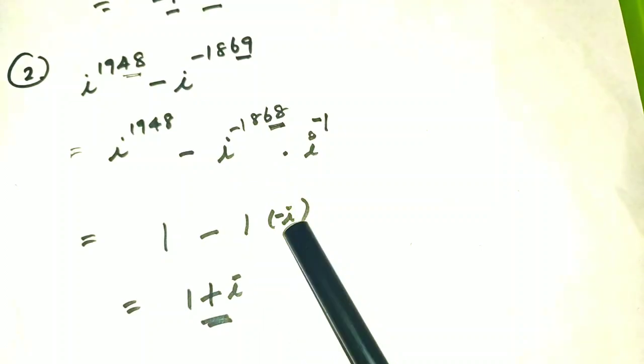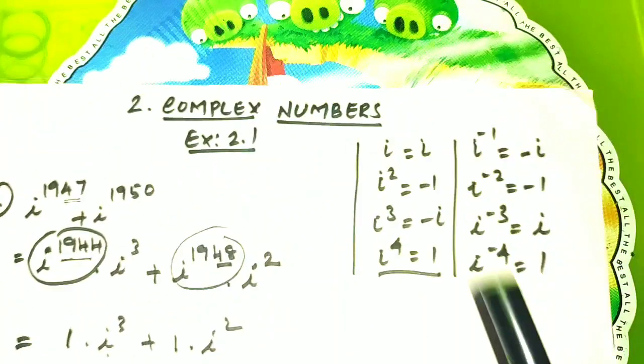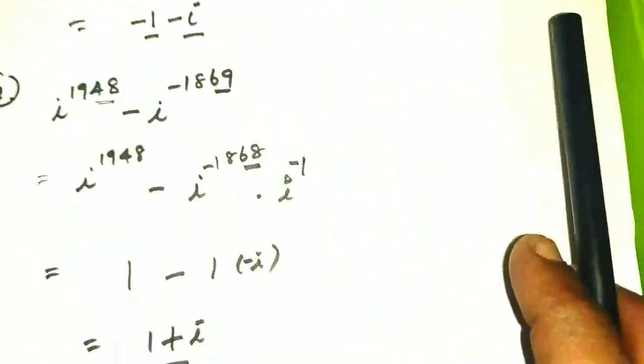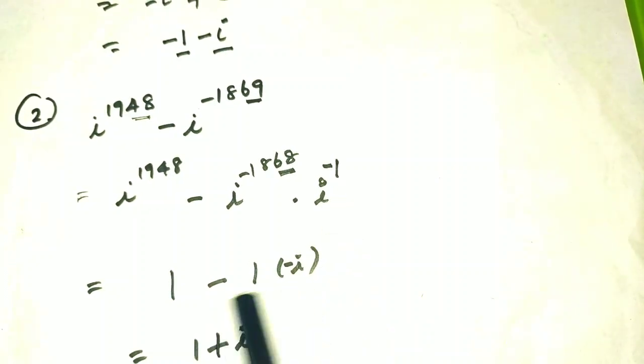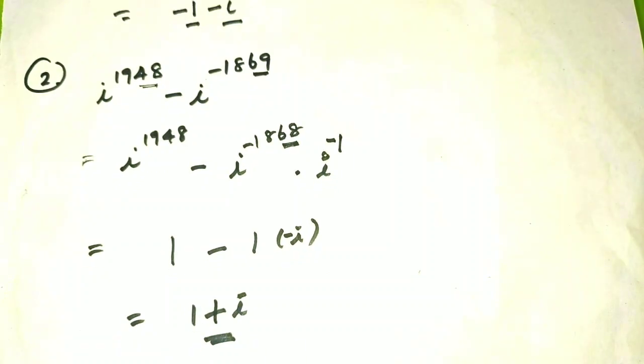So 1 into i power minus 1. We have i power minus 1 as minus i. So the value of i power minus 1 is minus i. Minus 1 into minus i becomes plus i. So the answer is 1 plus i.